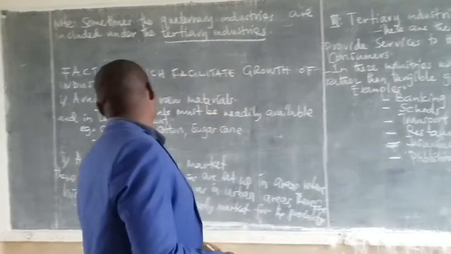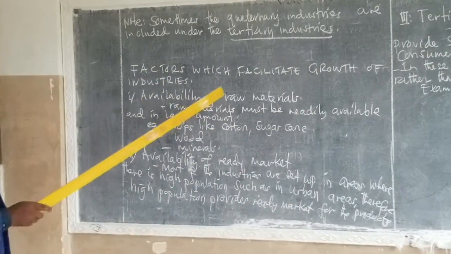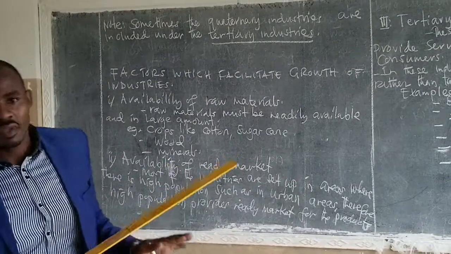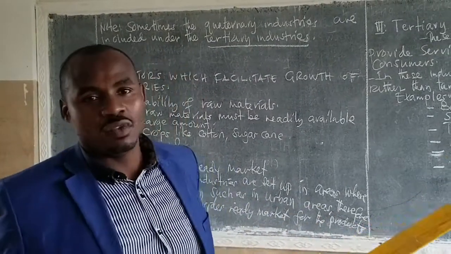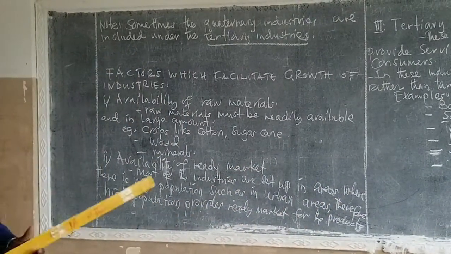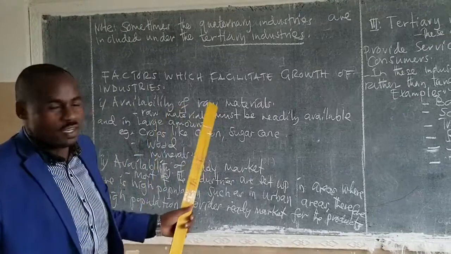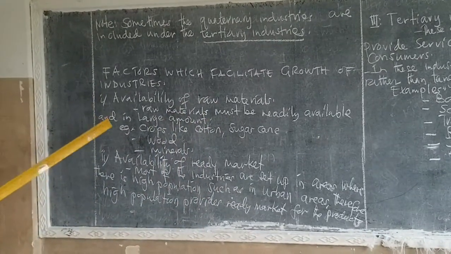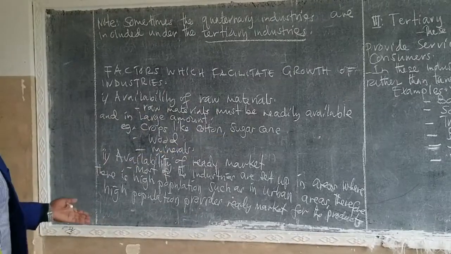Now, it's better we look at the factors which facilitate growth of the industries. How can these industries grow? We have some factors which facilitate the growth of these industries. First, availability of raw materials.